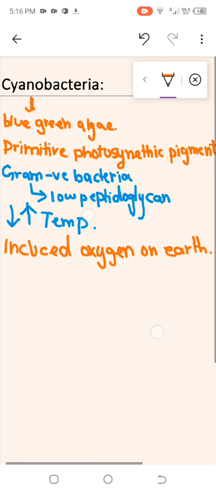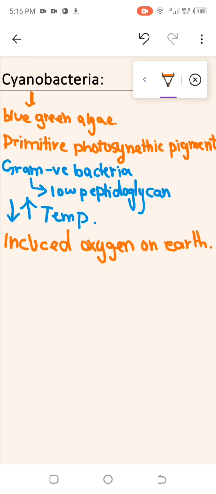After that, they are found in colonial or symbiont form. Colonial, they make colonies, or symbionts, they live together. However, they do not harm each other or benefit each other. So this is how they can live in a colony, and as symbionts.